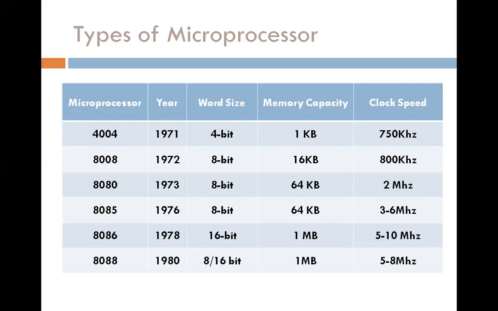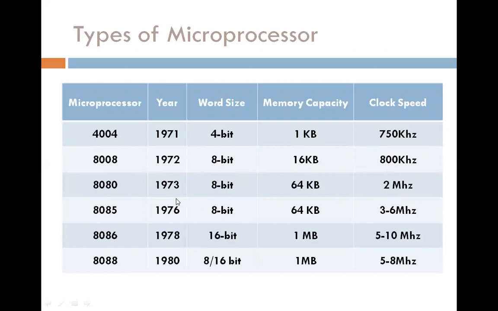Then in 1972, the second microprocessor was invented. The name of that microprocessor is 8008, and its word size is 8 bit, memory capacity 16 kilobyte, and clock speed is 800 kilohertz. Then in 1973, a new microprocessor, 8080, was invented. The word size of this microprocessor is the same as 8008, 8 bit, but memory capacity is increased compared to 8008, and clock speed is also increased.